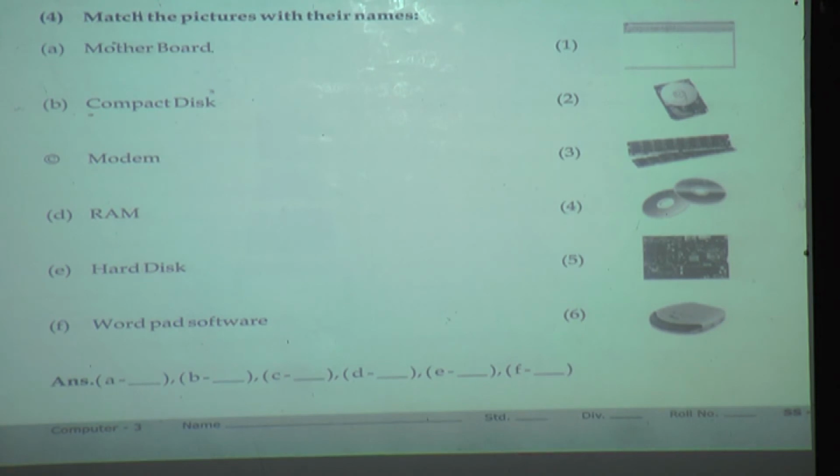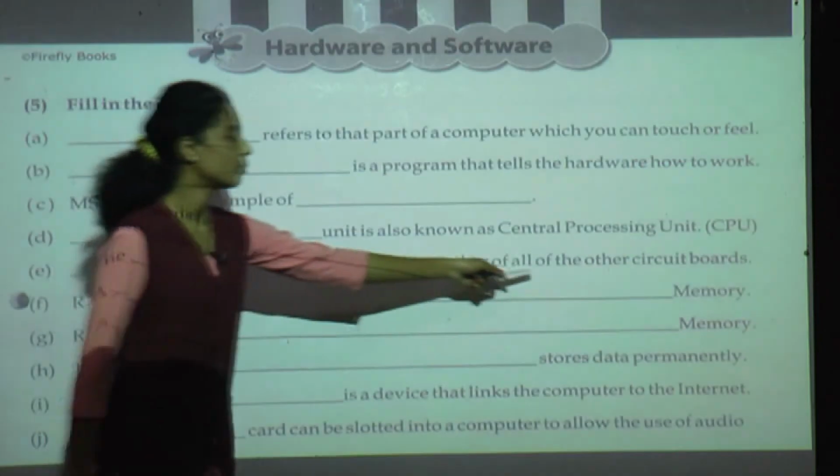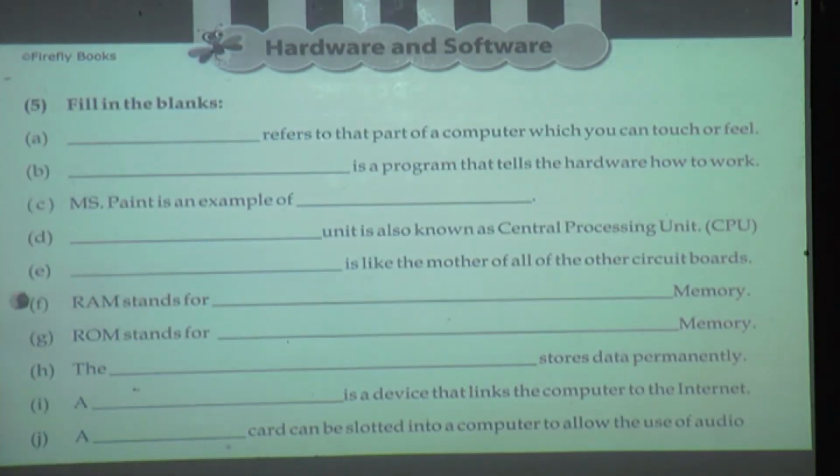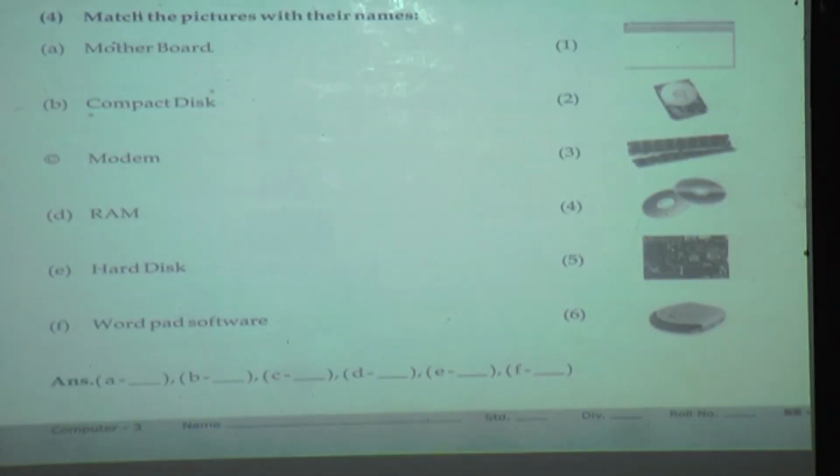Next, fourth number, match the pairs. What is the first one? Motherboard. Which is the motherboard? Right. This picture is motherboard. Which is the number here?